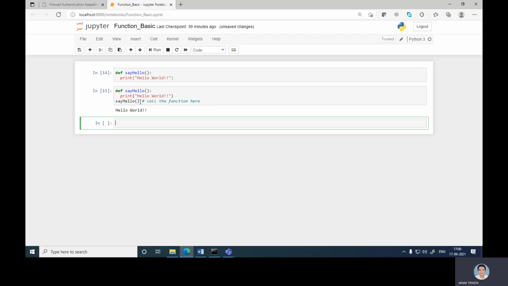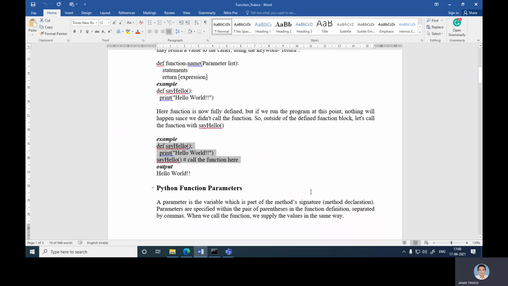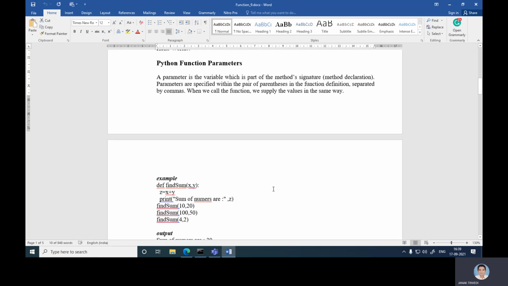Say hello, parameter pass. A parameter is a variable which is a part of the method signature, the method declaration. Parameters are specified within the pair of parentheses in the function definition, separated by commas. When we call the function, we supply the values in the same way.